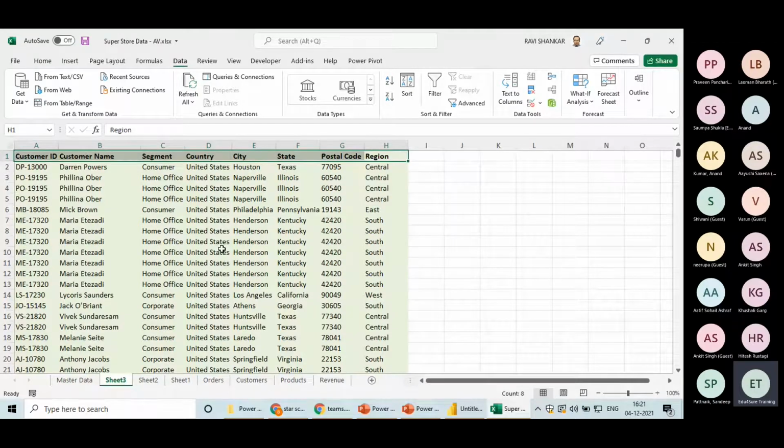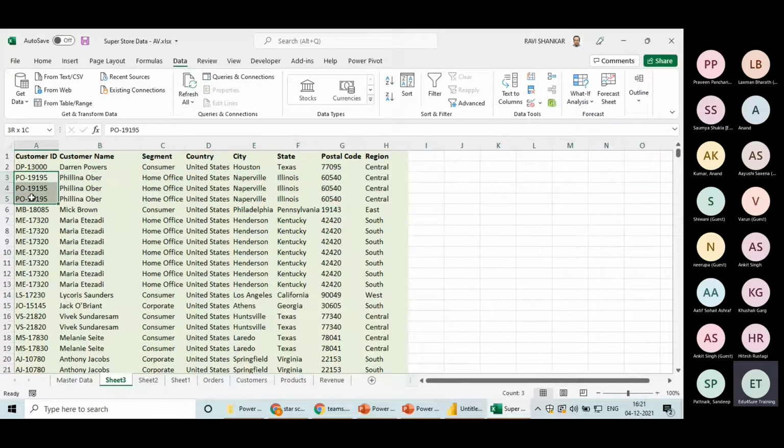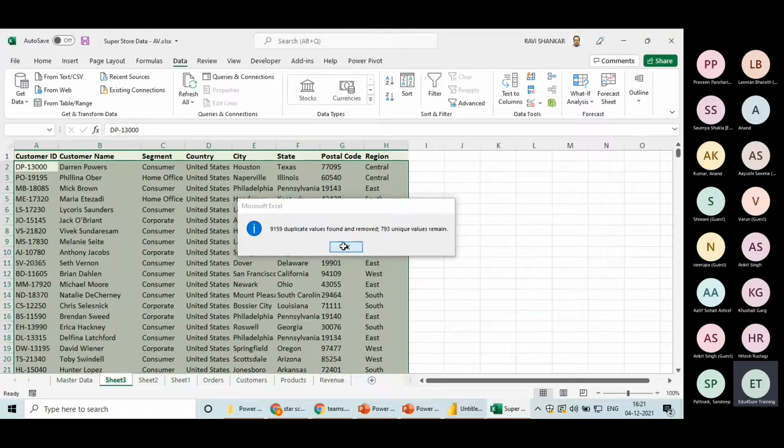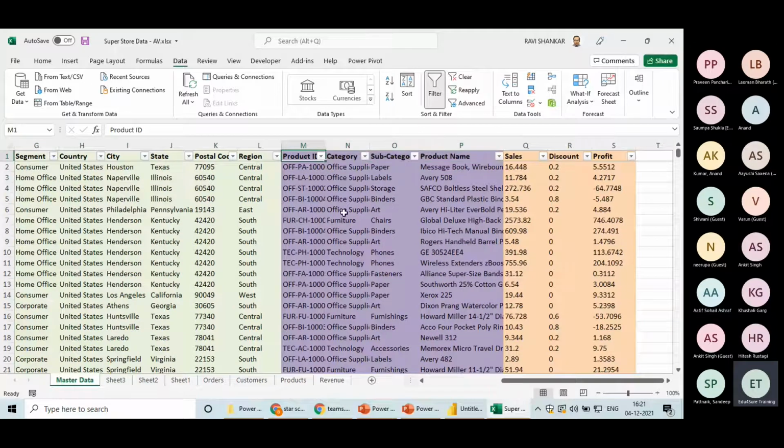In this table also, when I'm talking about customers, if I remove duplicates on the basis of customer ID, will I lose any information? No, right? Because any customer ID is coming thrice. Do we have different information in any of the rows? No. The customer segment, his country, city, state will always remain the same. Will I change my address? No. So depending upon the customer, on the basis of customer ID, I'm removing the duplicates. Same, I will take the product information and on the basis of product ID, I will remove the duplicates, because the same product ID, which is coming multiple times, would have the same category, sub-category and product name.